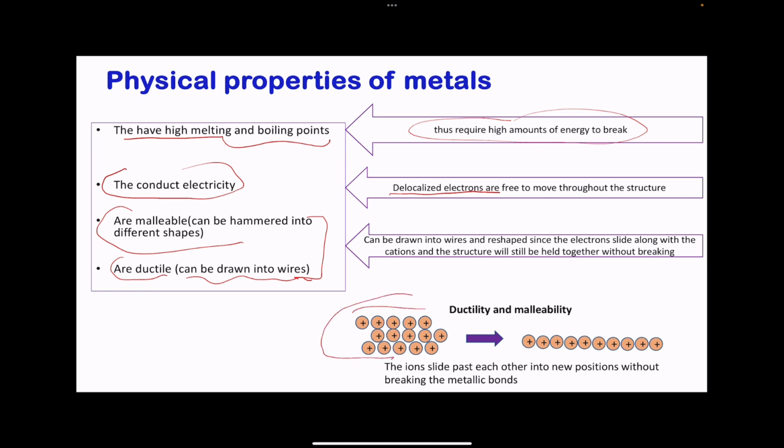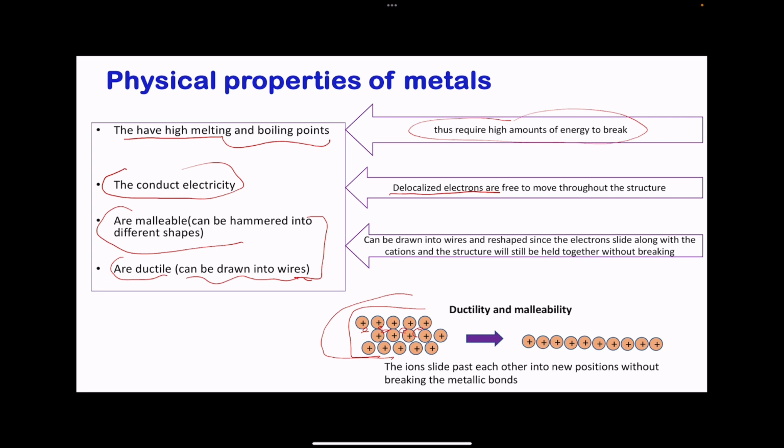If this is the structure of a metal, of course with the delocalized electrons between them, separating the cations from each other but holding the structure together. The metal cations are arranged in layers, and when a force is applied, the cations slide past each other. However, the electrons that are delocalized slide with them,